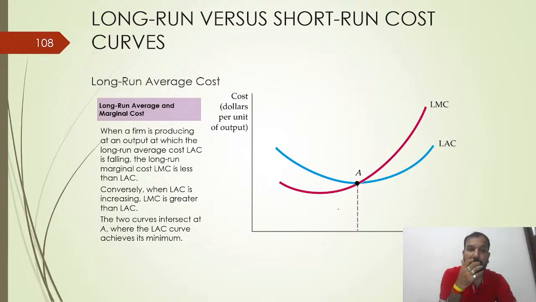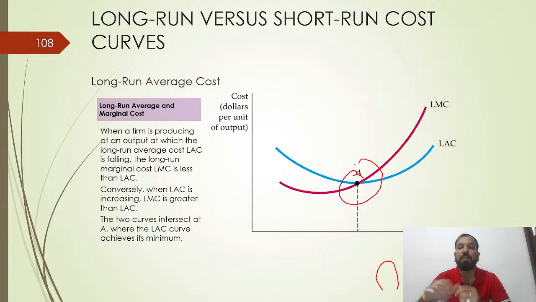Conversely, when the long run average cost is increasing, LMC is greater than the LAC. Once, in the long run perspective, your LAC increases, your LMC will automatically be more than the LAC. Thus the two curves intersect at point A and the LAC curve achieves its minimum. This is the point where the overall long run average cost will be the minimum.